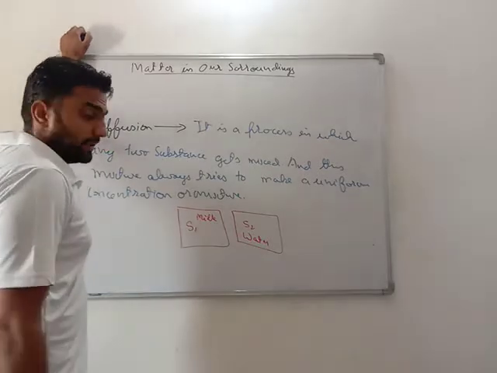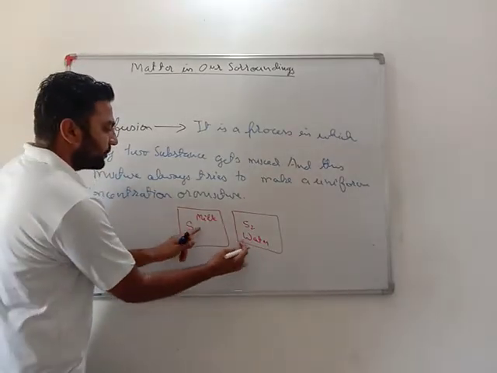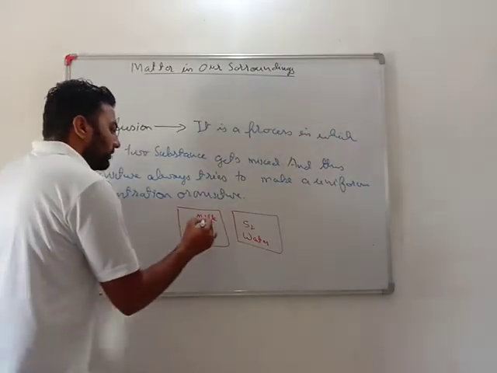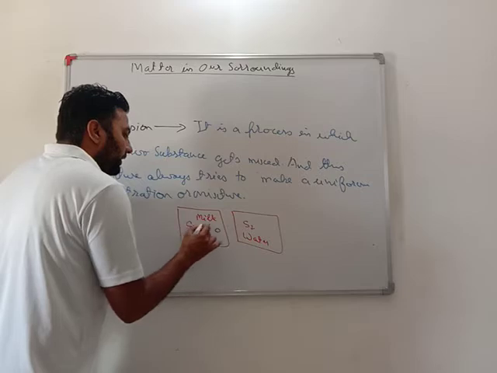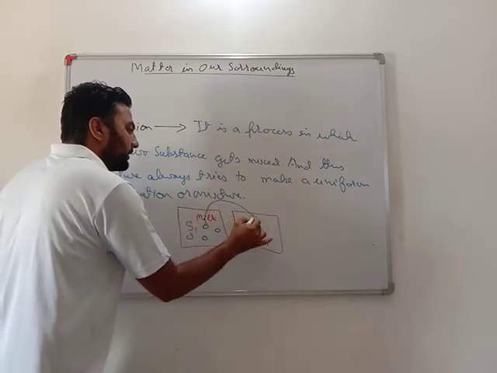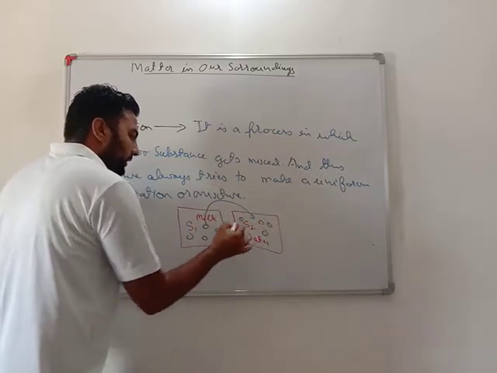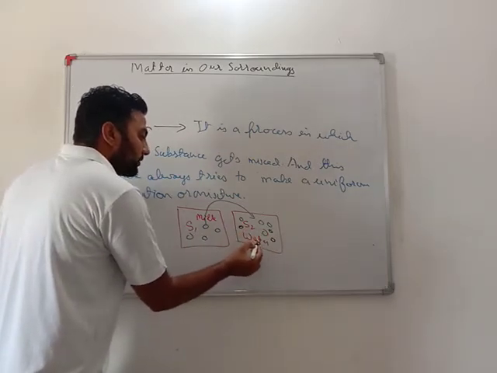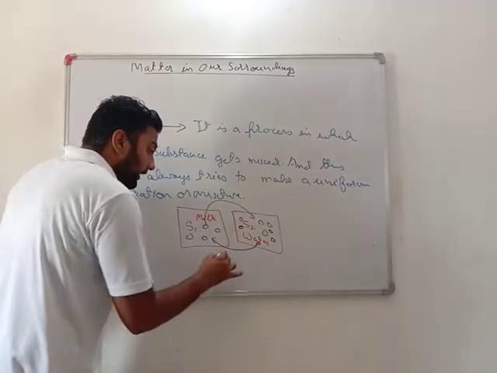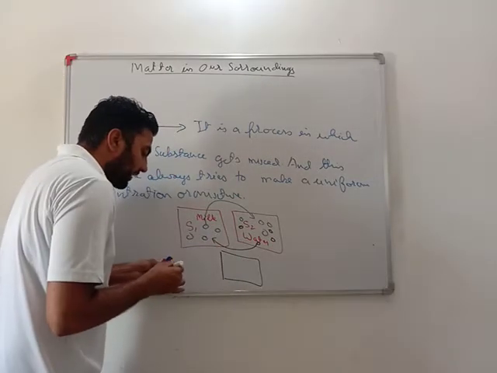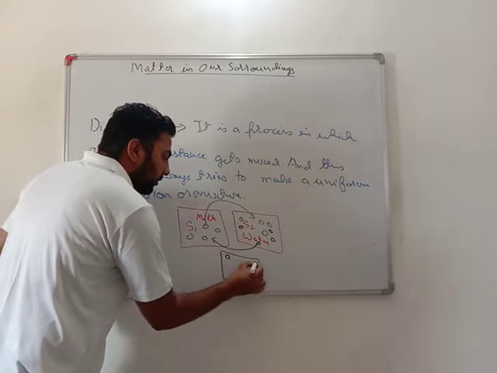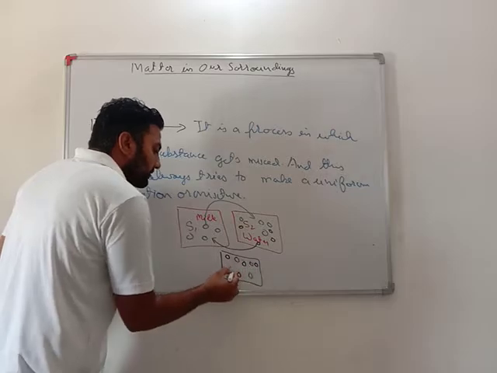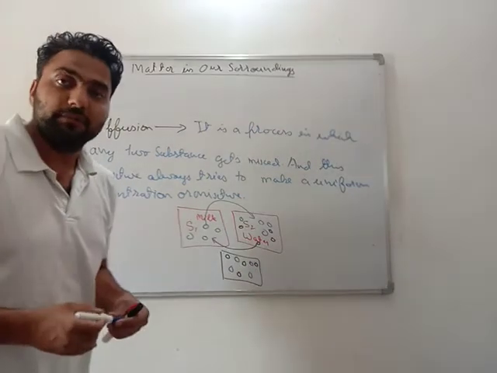If I connect this milk and water to each other, all the particles of milk will slowly get diffused into water, and all the particles of water will slowly get diffused into milk, and after some time what I will find is a uniform composition or mixture of milk and water. This is the process which we call diffusion.